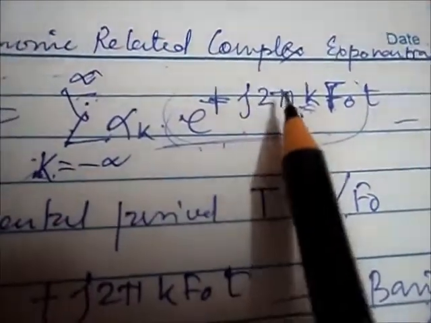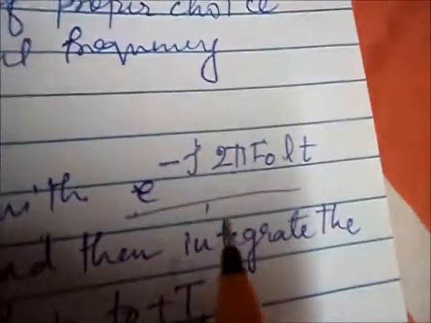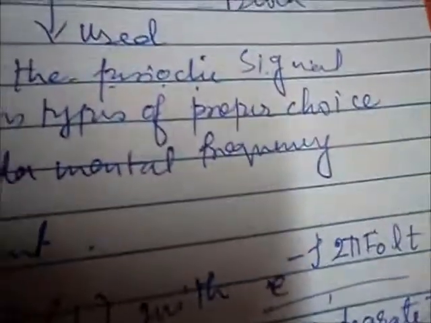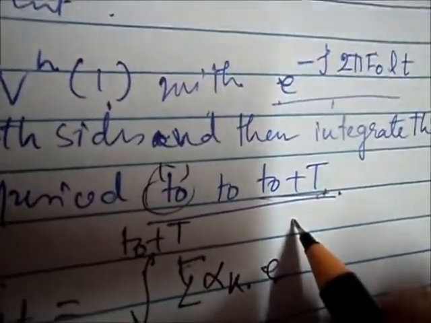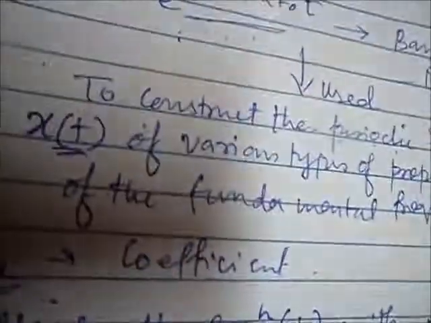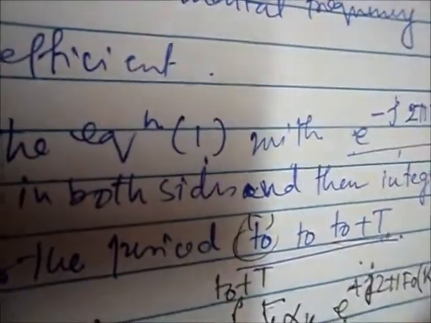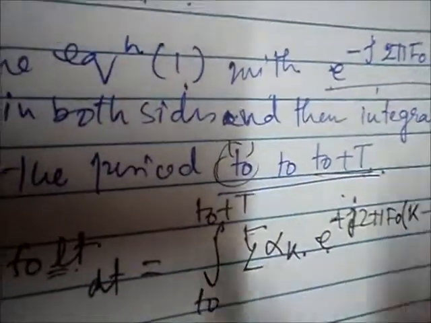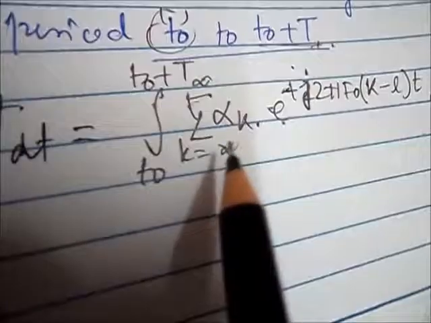Look at equation 1. It is e to the power j 2 pi k f0 t, and if we multiply this exponential term with this term e to the power minus j 2 pi f0 l t, then it becomes e to the power plus j 2 pi f0 (k minus l) t dt.